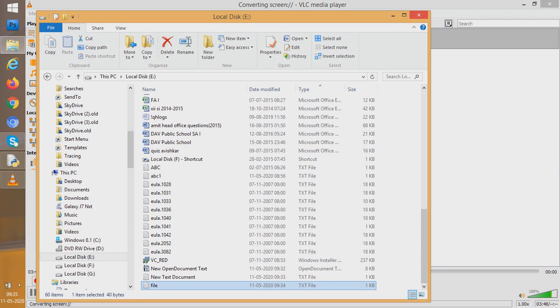If somebody asks you what is a text file, the answer is text files are those files which are created using text editors. See, Notepad is a text editor. Now we have WordPad also. That is also a text editor. Even you can use Word. If you use Word, while saving, you will say you want to save as plain text format. So plain text format means same as what Notepad does. So that would also be a text file.